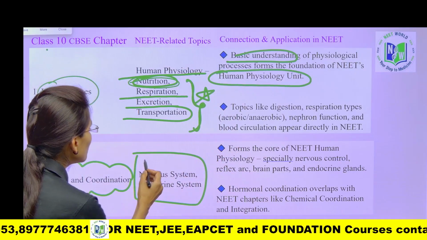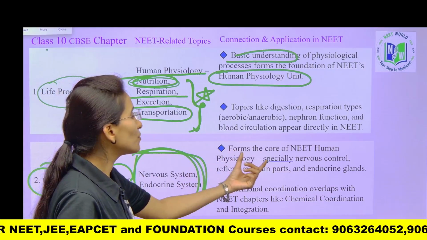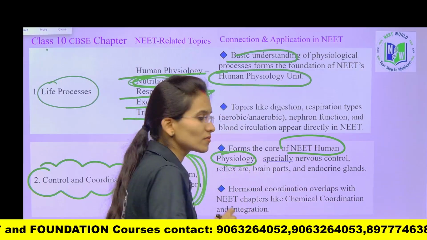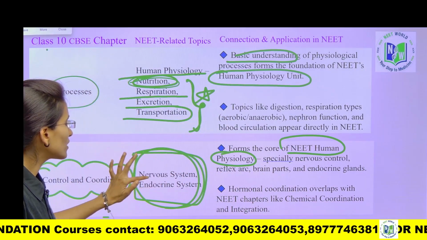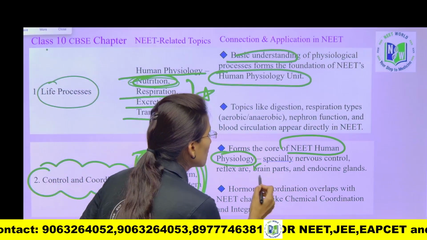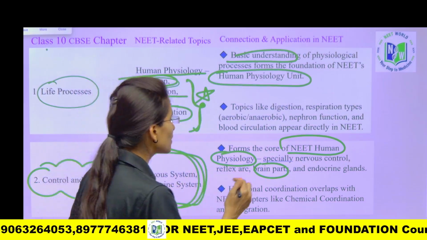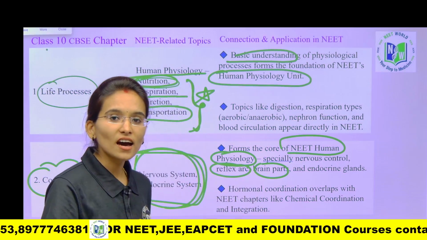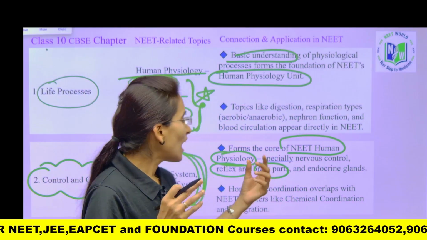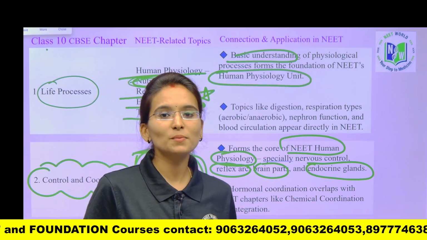So when you are perfect with these topics like the nervous system and endocrine system, it is going to form the core of NEET in human physiology. Yes, and in the 10th standard only, along with the nervous system and endocrine system, you are going to learn the brain structure. You are going to learn about the brain structure, brain diagram, as well as the reflex arc, the typical structure of a neuron, as well as the endocrine glands. Clear with this particular second chapter?